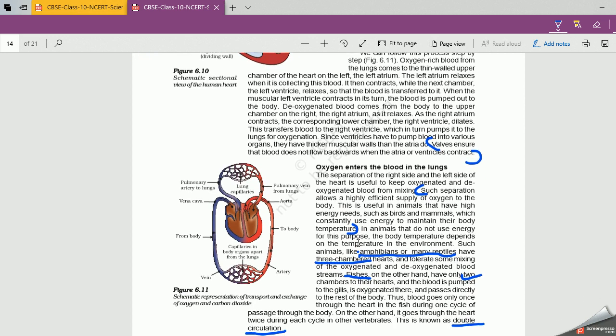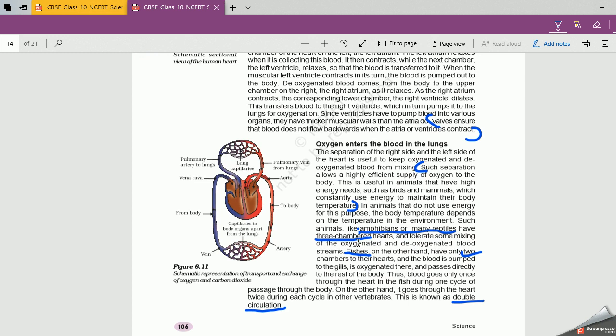Now, you can see that some animals like amphibians and reptiles have a three-chambered heart because they tolerate some mixing of oxygenated and deoxygenated blood. Their energy needs are not as much as human beings. Now coming to the fishes, fishes have only a two-chambered heart because the blood is pumped to the gills and the oxygen directly goes to the different parts of the body, right?